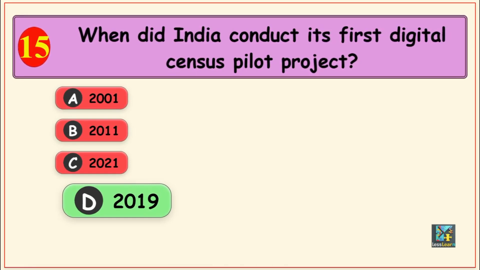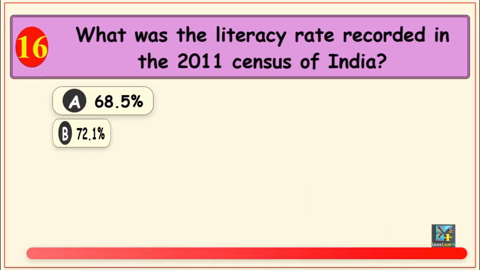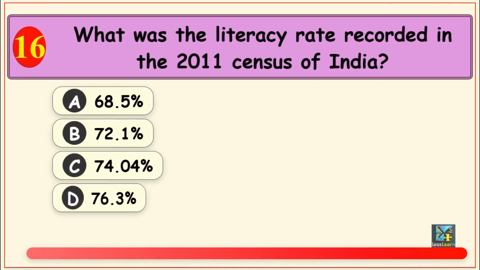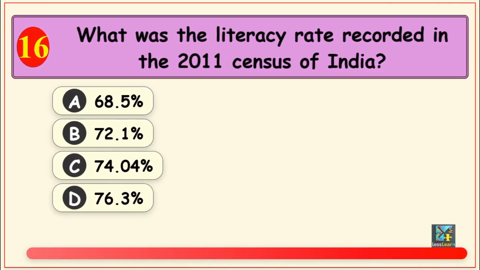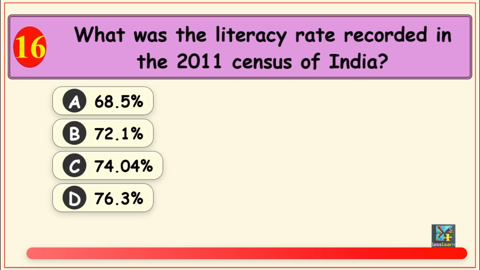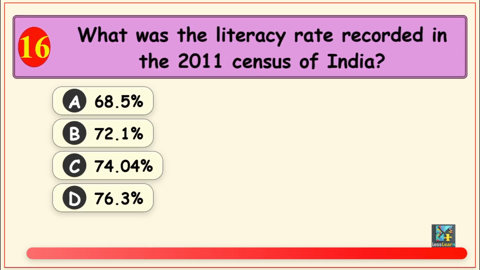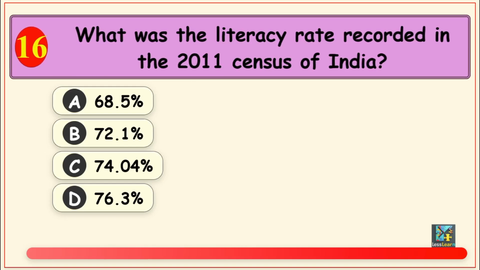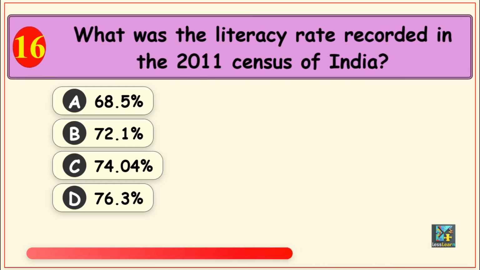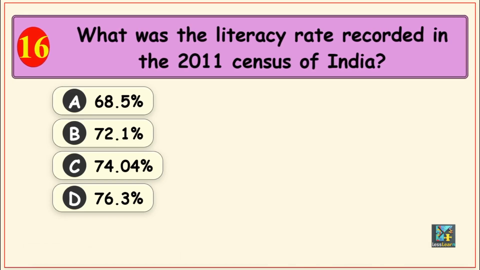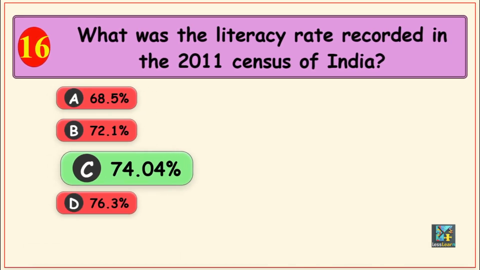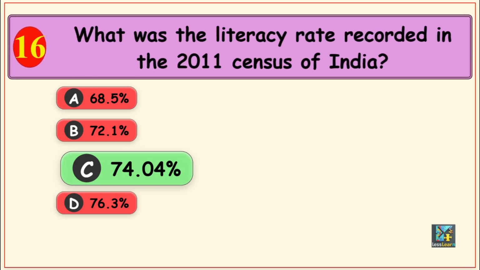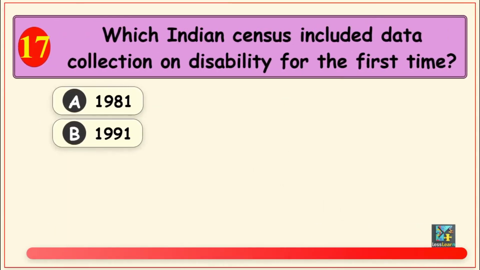Your next question is, what was the literacy rate recorded in the 2011 census of India? Options are, Option A, 68.5%, Option B, 72.1%, Option C, 74.04%, and Option D, 76.3%. The correct answer is, Option C, 74.04%.